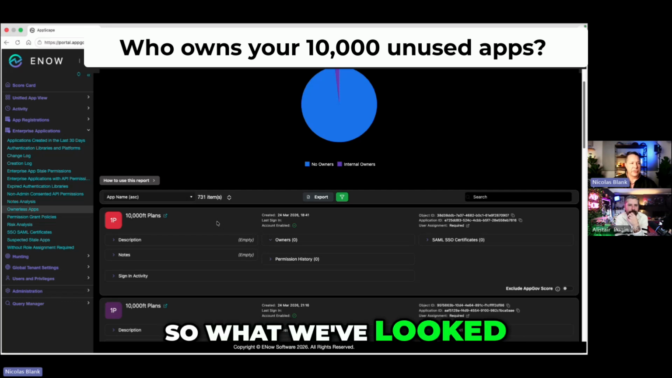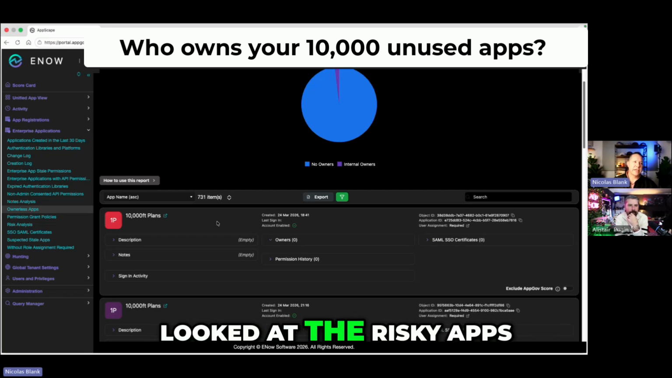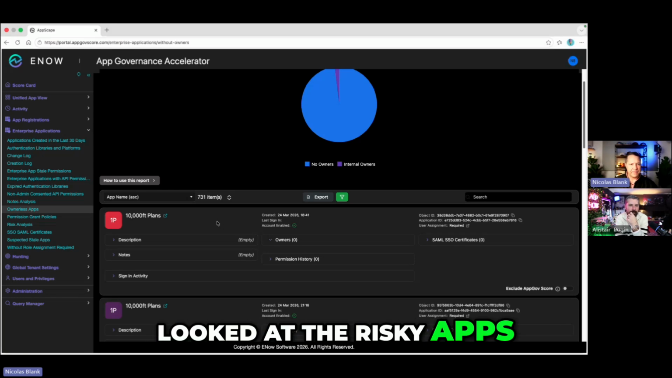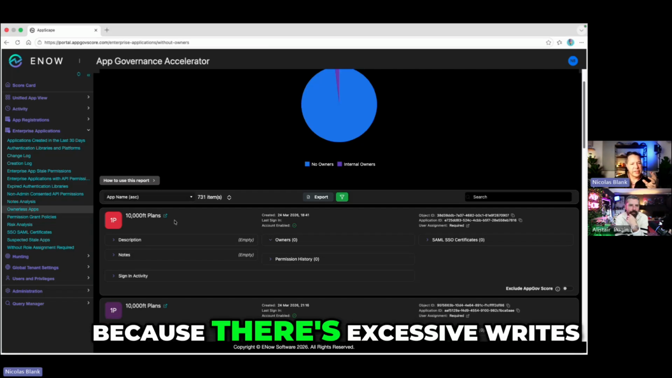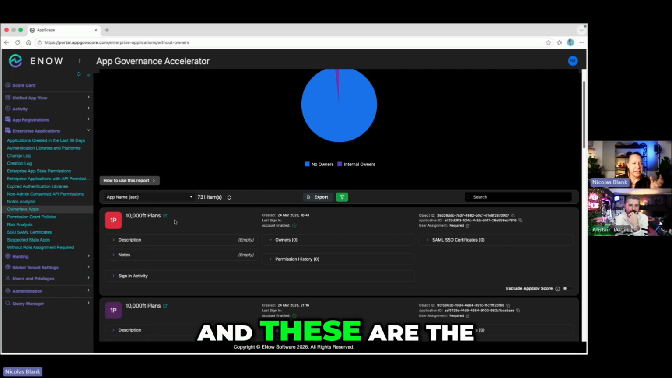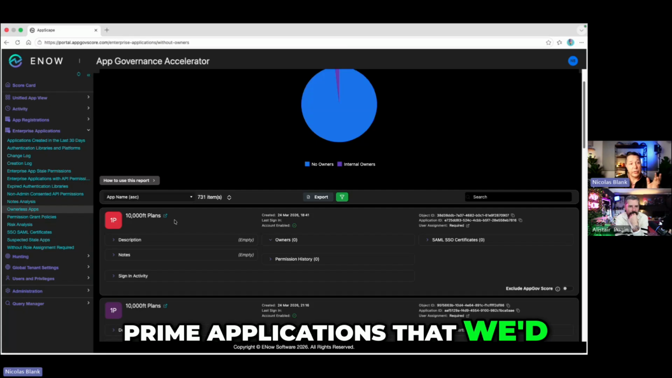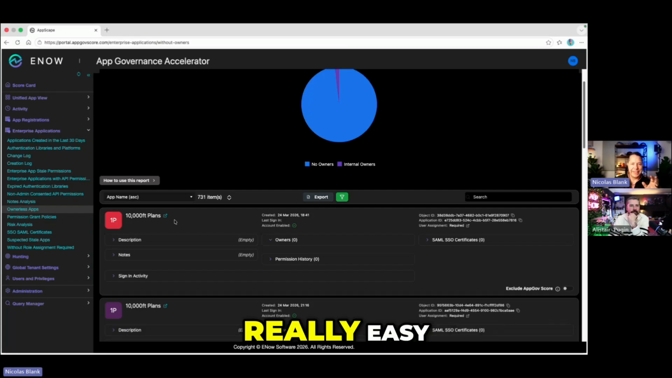So what we've looked at is the risky apps. So what do we consider risky? Because there's excessive rights on these things, and these are the prime applications that we'd want to scope down. You can see it's really easy to see it from this view.